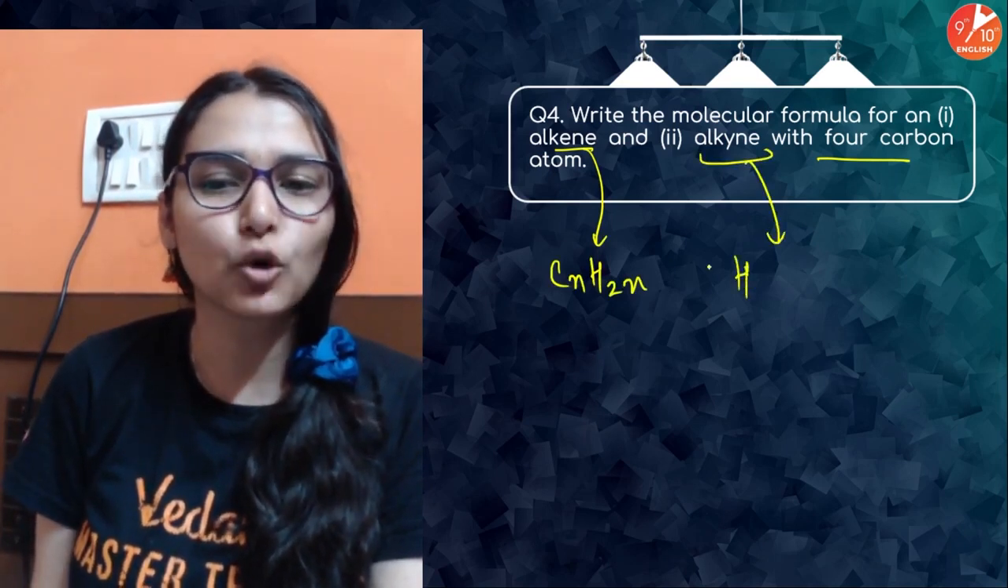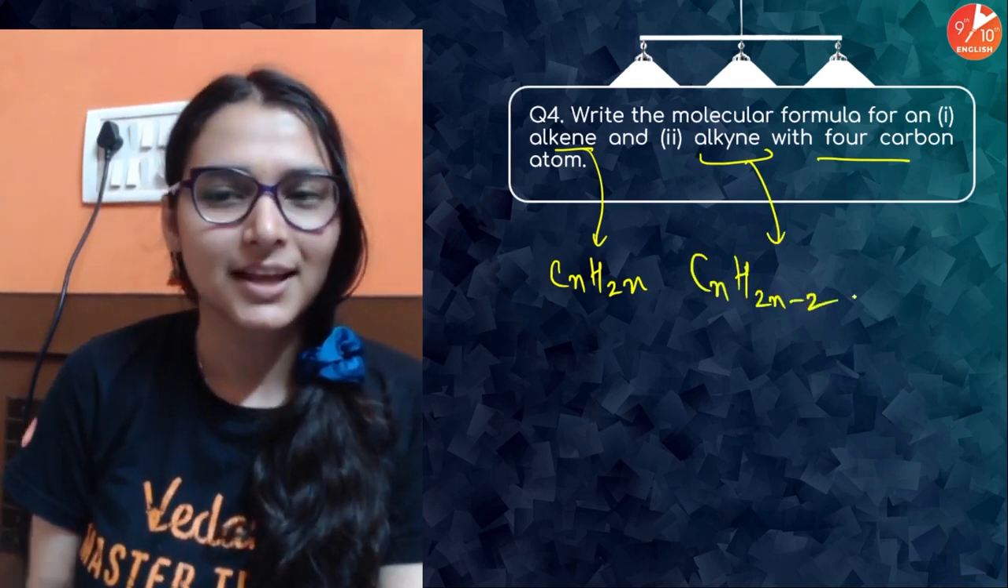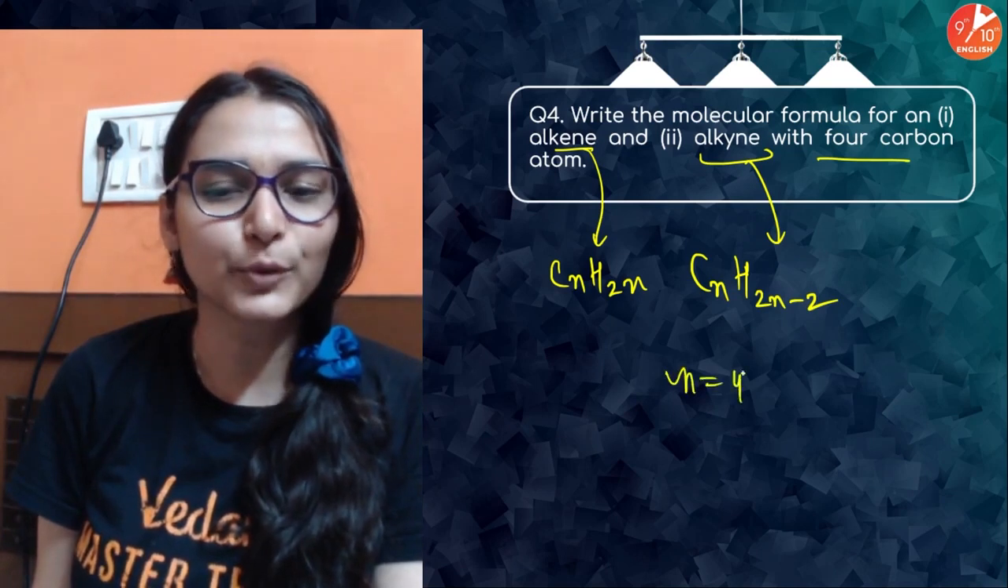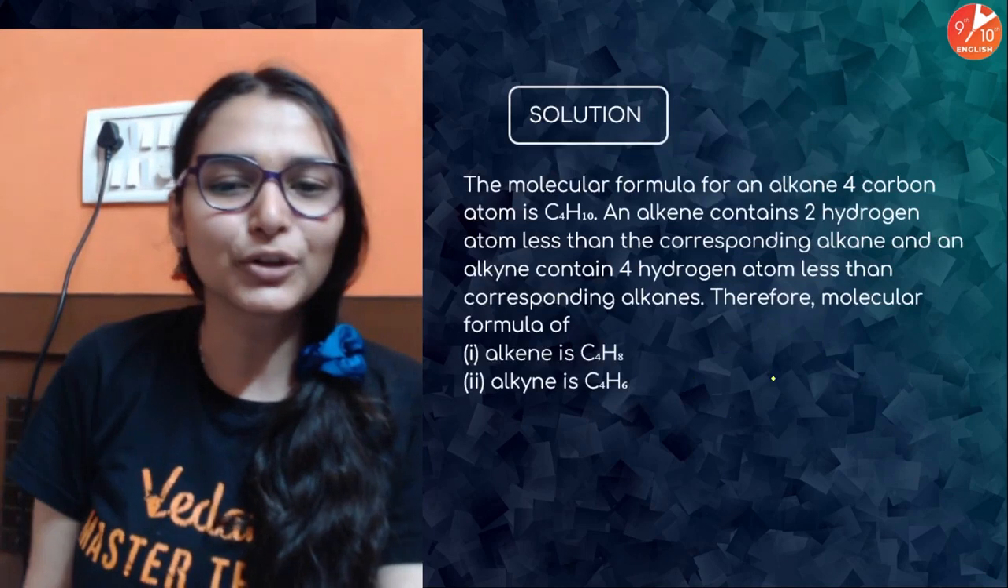Alkyne में double से 2 कम होते हैं, CnH2n-2, है ना, with 4 carbon atoms. Put n value 4 in both of them, कर सकते हो, you will get your answer.